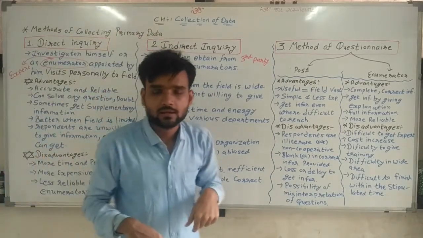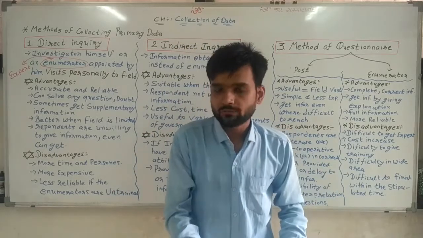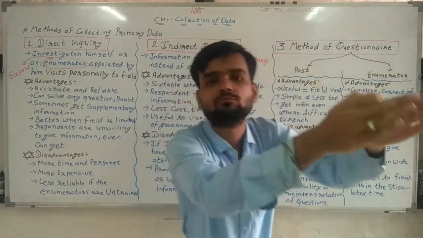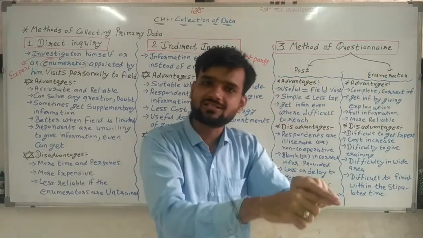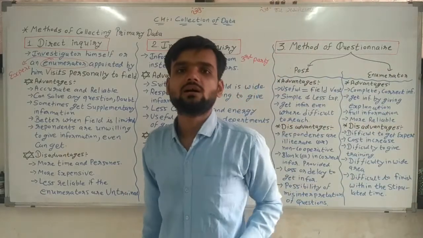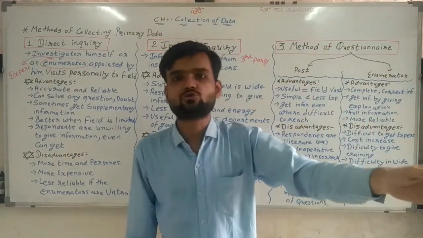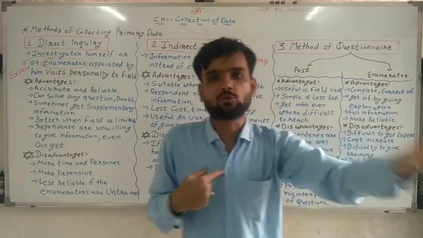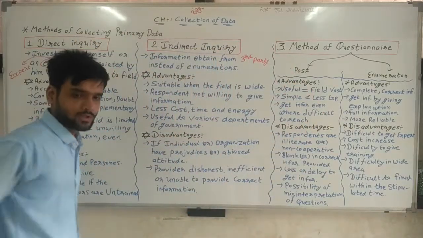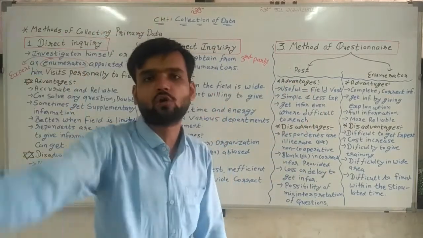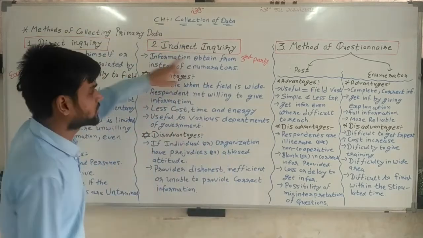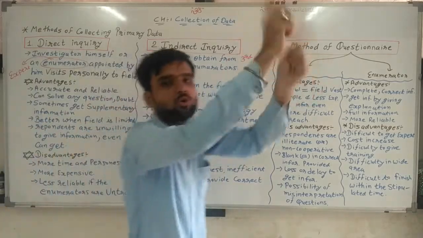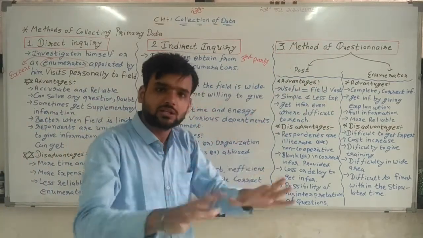Indirect inquiry means I myself am not going, even my experts are not going. I am giving work to some particular institution for collecting data. I appoint an institution, and that institution works for me, and as per my choice they collect data and provide it to me. That is indirect inquiry. Neither I nor my expert goes for collecting data. And that's why, instead of an enumerator, a third party goes and collects data and provides it to me.